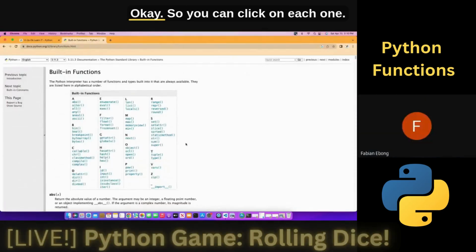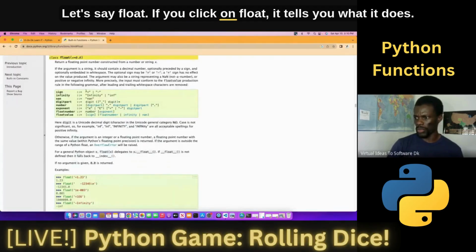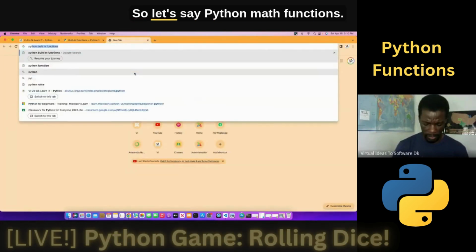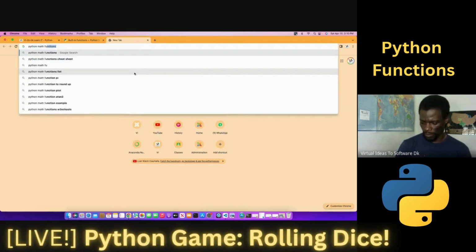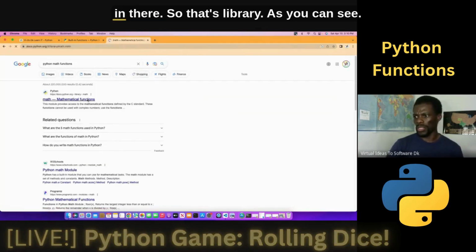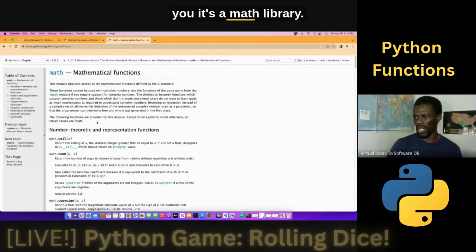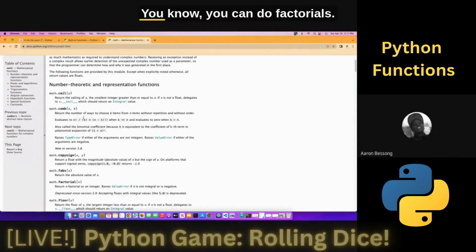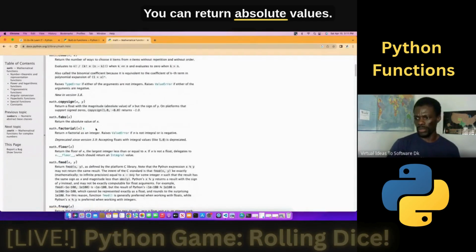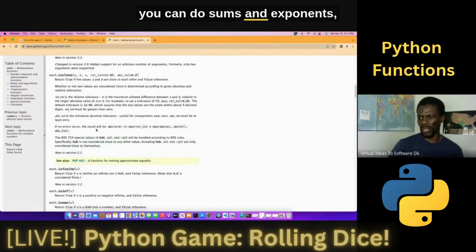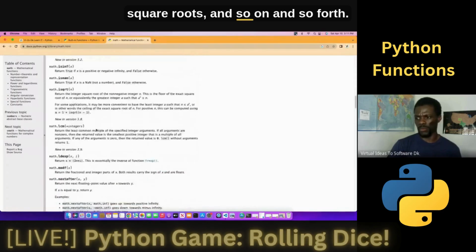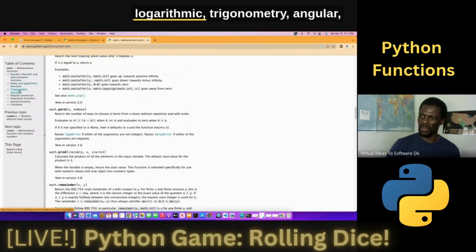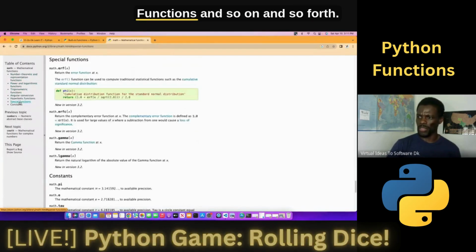Okay, so you can click on each one. Let's say float. If you click on float, it tells you what it does. But if you want to import functions, important functions that you can see are math functions. So let's say Python math functions. There are a bunch of other functions in there. So that's a library. As you can see, it shows you it's a math library. math.ceil gives you the rounding up per se. You can do factorials. You can return absolute values. You can do sums and exponents, sine, cosine, square roots, and so on and so forth. So there are a bunch of functions out there. So many. You have power, logarithmic, trigonometry, angular, hyperbolic, special functions, and so on and so forth.